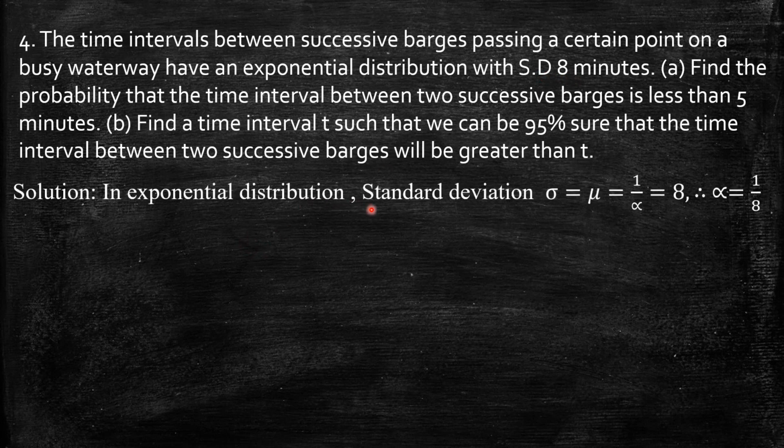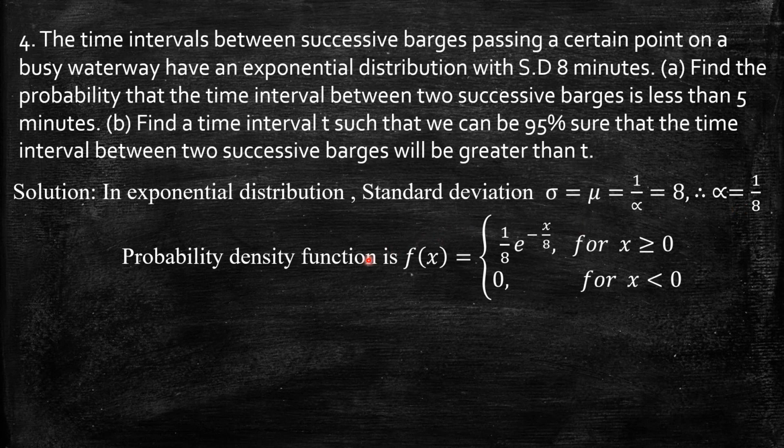So in exponential distribution, standard deviation sigma is same as mean mu, which is nothing but 1 by alpha, which is already given as 8 minutes, means alpha is 1 by 8. Thereby the probability density function f of x is 1 by 8 e power minus x by 8 for x greater than or equal to 0 and 0 for x less than 0. Now we can take the first problem.